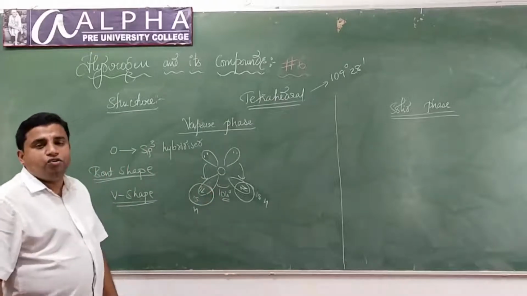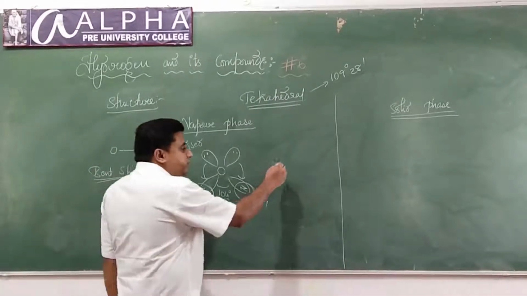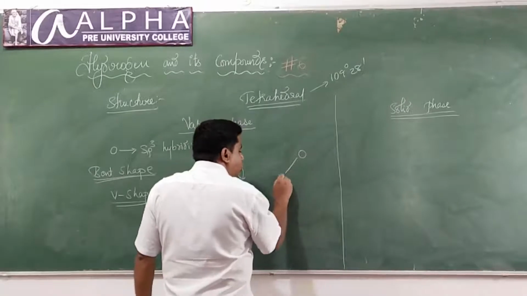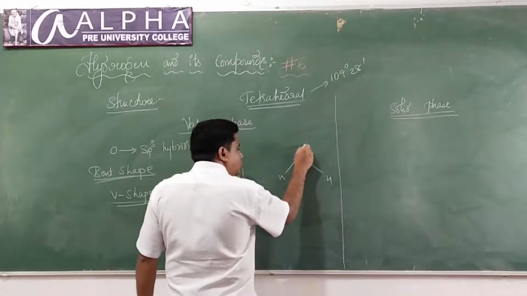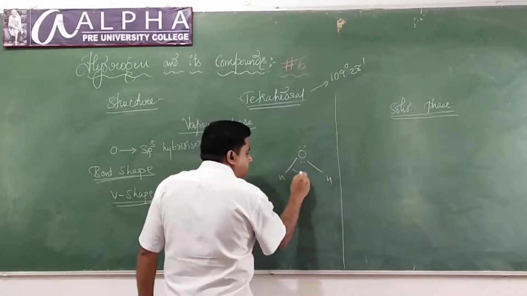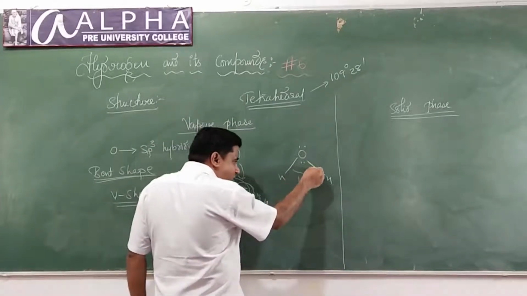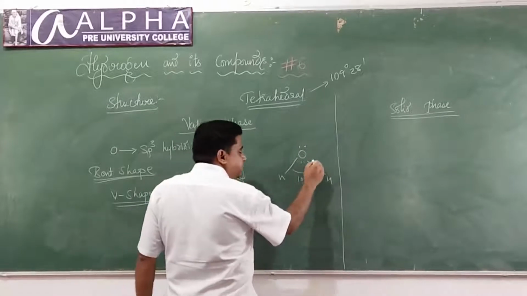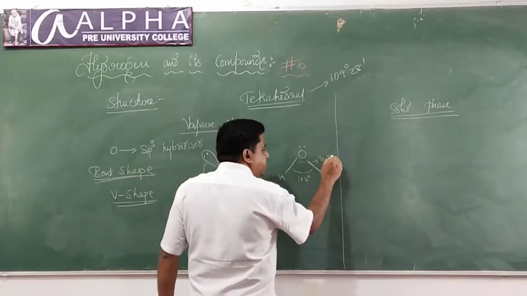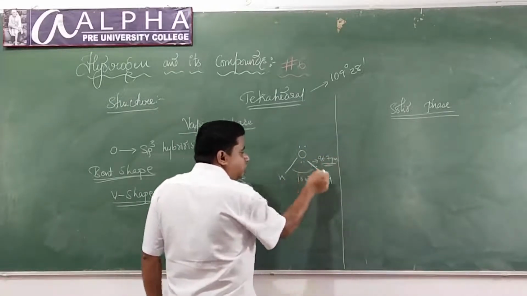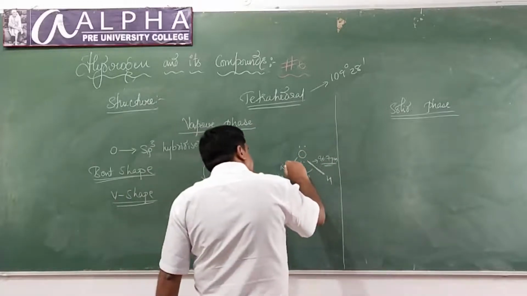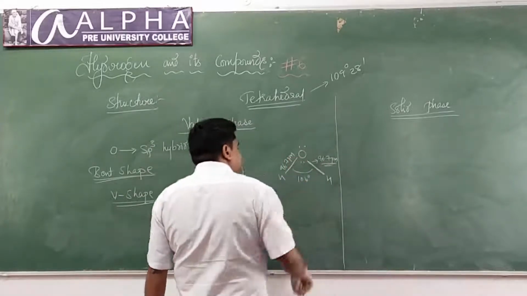It is 104 degree. So if I write the water molecule like this, it has two lone pairs of electrons and the bond angle is 104 degree. What is the bond length? The OH bond length is 96.7 picometer.